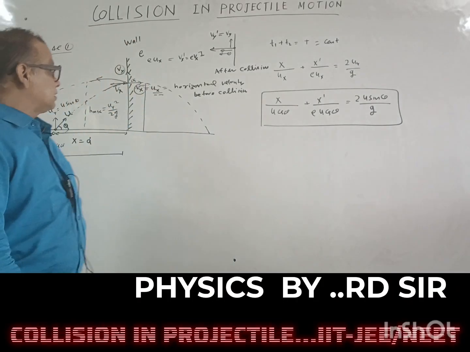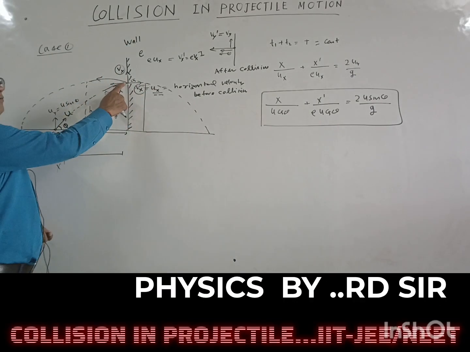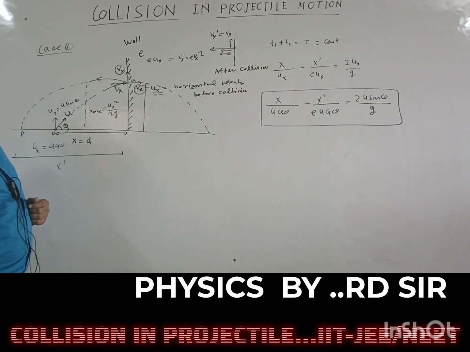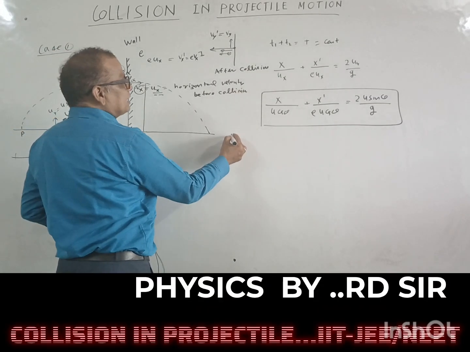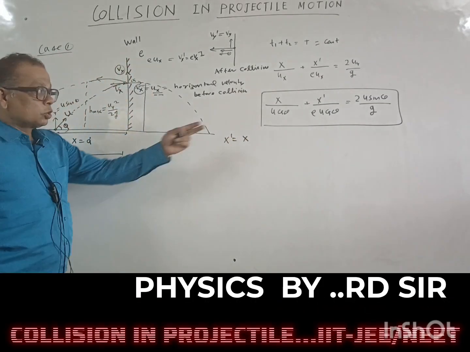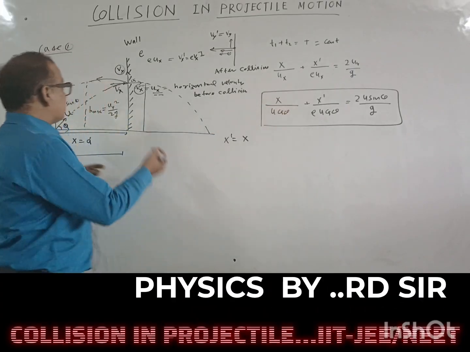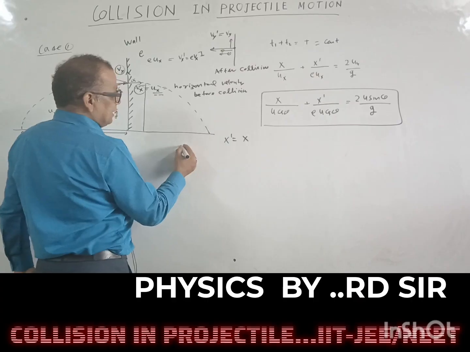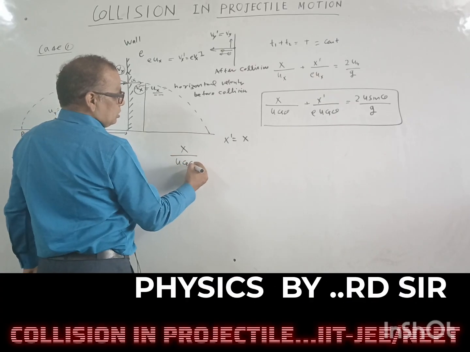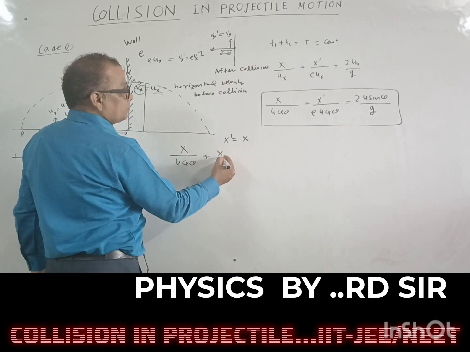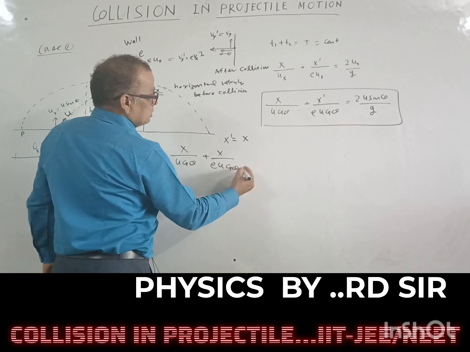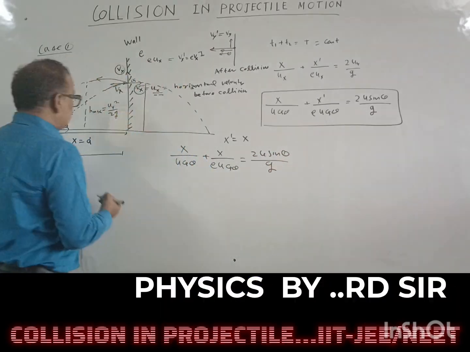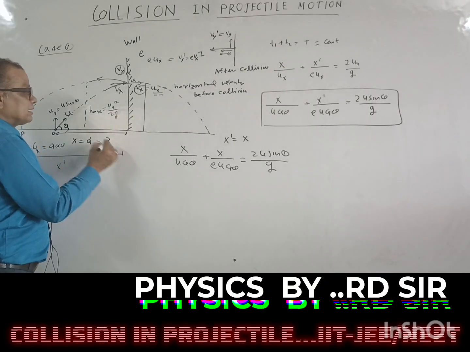Suppose we are asked in this question that after the first collision with the wall, the particle returns to the original point O. Then x dash will be x. So putting x dash equal to x, if the particle returns to the same point O, we can write the equation like this: x upon u cos theta plus x upon e u cos theta is equal to 2u sin theta upon g. So from here we can find the distance x also.